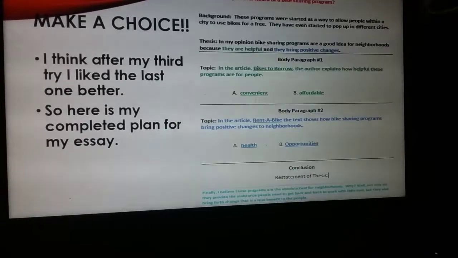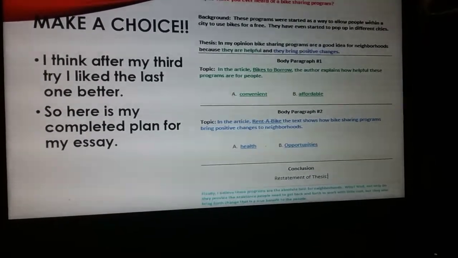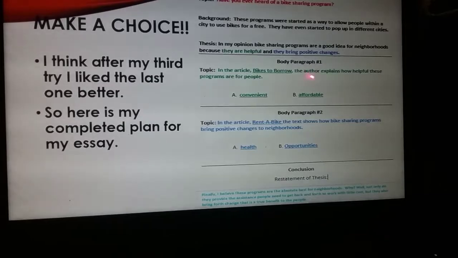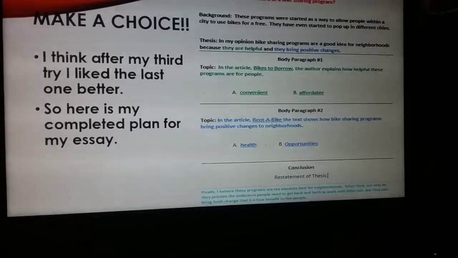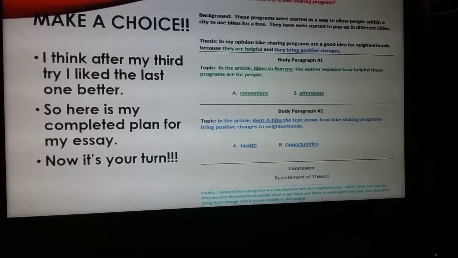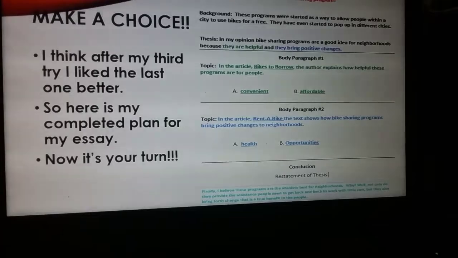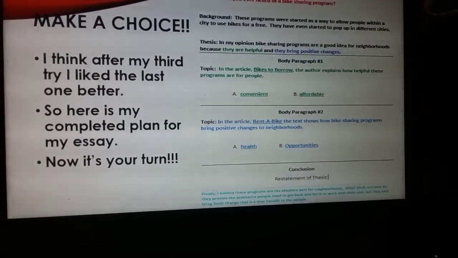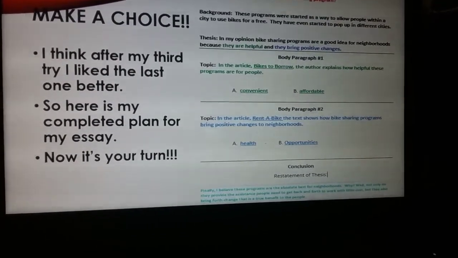Now, you have to make a choice. Just like I have to make a choice, you're going to have to make a choice. So in looking at the different tries, I think after my 3rd try, I like the last one a little bit better. So here is my completed plan for my essay. I have my introduction, body paragraph number 1, body paragraph number 2, and then there is my conclusion, right? So everything is done on my writing plan, and I am now ready to write my actual essay because I've done all of my planning.